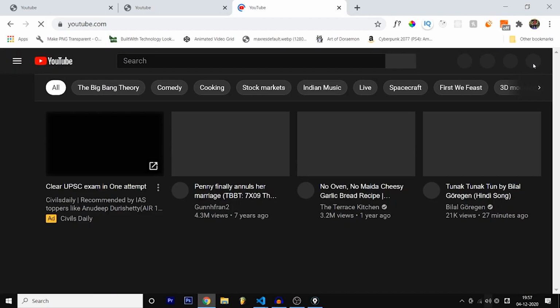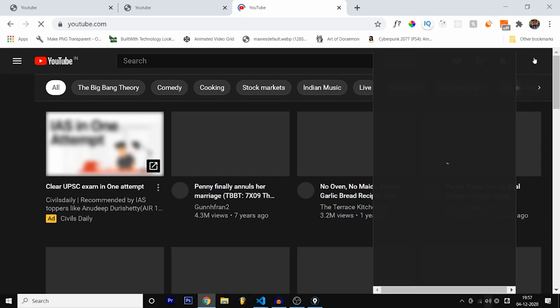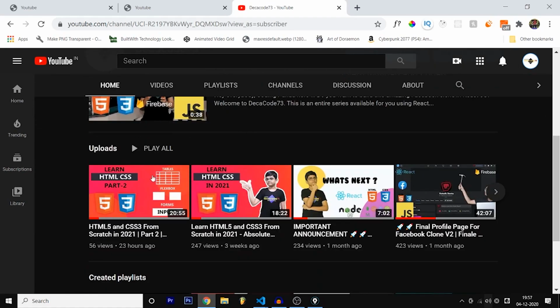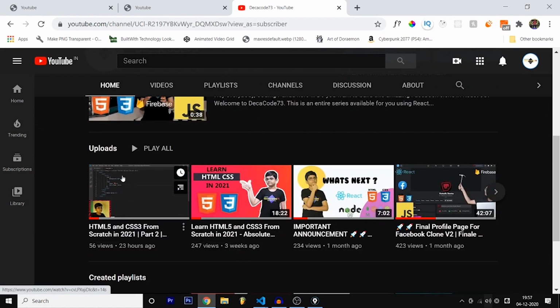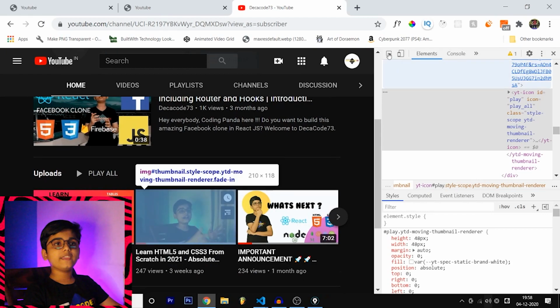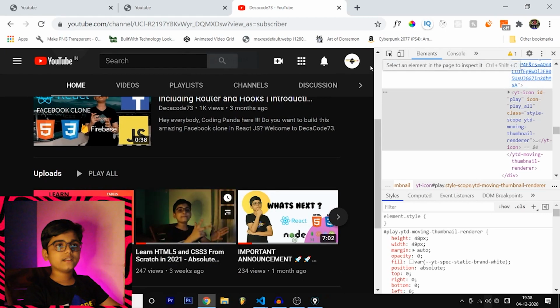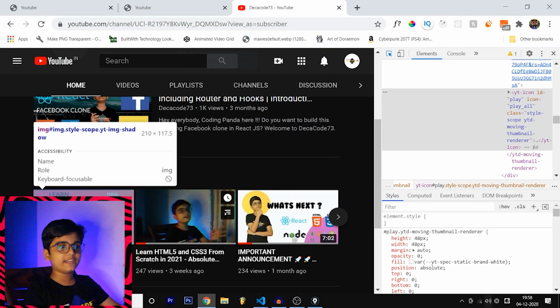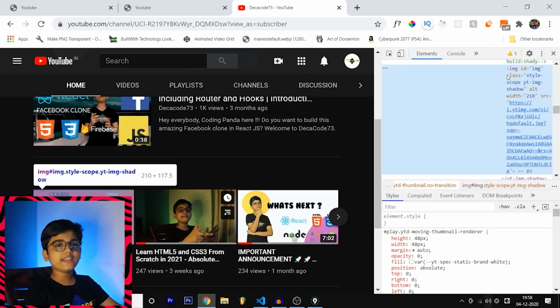Perfect. Let me go to my profile because I want to take images from my account. If I want to take the image of this, just right click it and you'll have something known as inspect. Over here you have a cursor icon, click that. Once you click that, you can select anything in the website. Don't click anything else after clicking that cursor icon, just click on the image you want to extract, and you'll get an image tag.